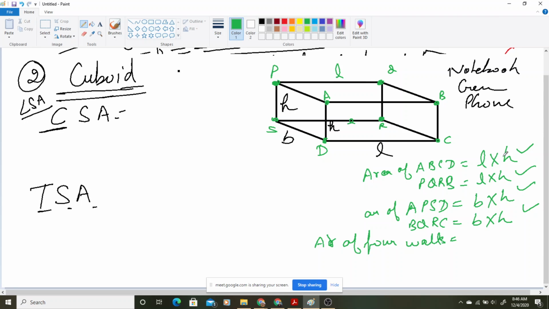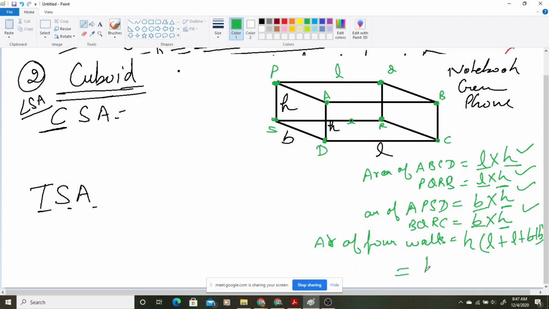So can we take this H common? क्या हम H को common लेके we can write L plus B plus L plus B. See, H is common in all the parts. You can see H is there, so I have taken H common from all the parts, so I am left with L plus B plus L plus B.